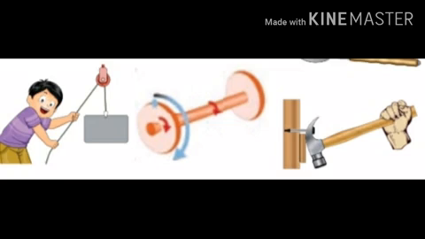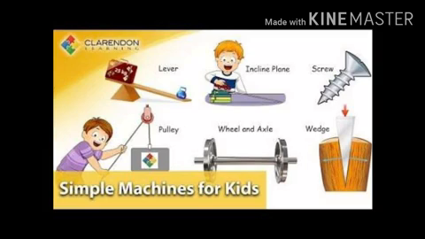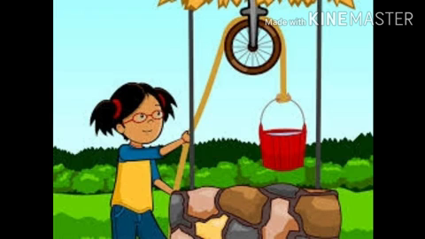In our daily life, our effort is saved with the help of these simple machines. Some examples for simple machines are pulley, wedge, inclined plane, screw, lever, wheel, and axle.